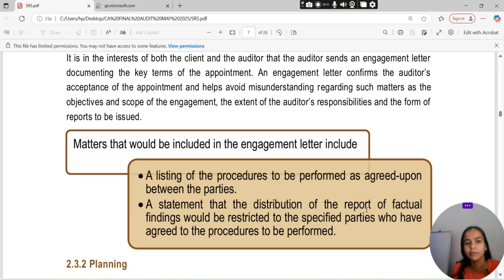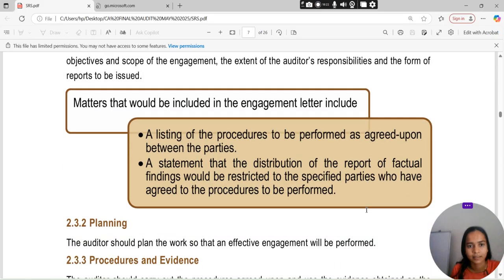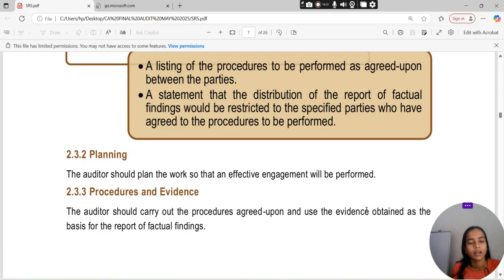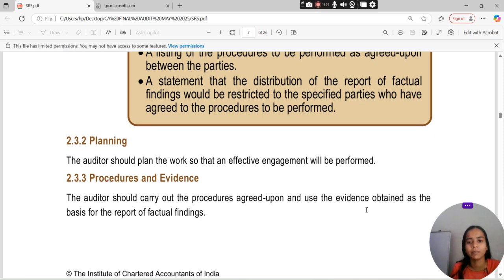उसके बाद आता है हमारा what will be the matter that would be included in the engagement letter: include a listing of procedures to be performed as agreed upon between the parties. A statement that the distribution of report of factual findings would be restricted to the specified parties who have agreed to the procedures to be performed. Planning.